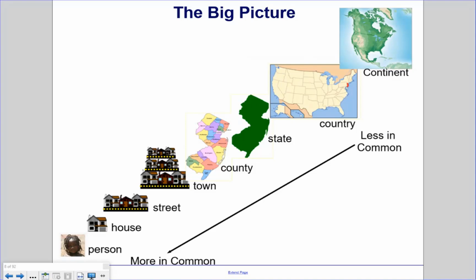You could have people living on the same continent, but not have a lot in common. For instance, someone living in Texas may not have a whole lot in common with someone living in northern Canada. But then as you get more specific, we get down to the level where we're talking about streets and houses. People living in the same house or living on the same street have a lot more in common with each other than somebody living in Texas than somebody living in northern Canada.